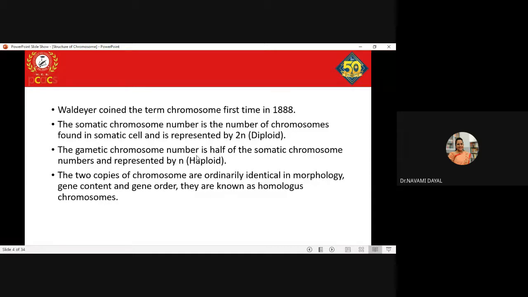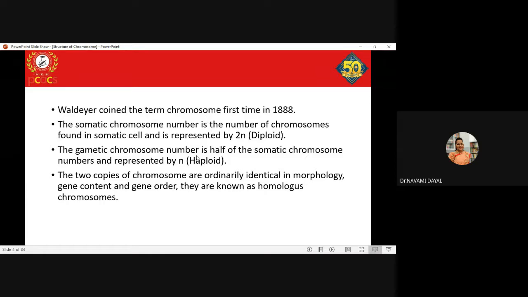Clear? So further, the two copies of the chromosomes are ordinarily identical in morphology. Okay, and with respect to gene content and gene order, and therefore they are known as homologous chromosomes. I am using the term ordinarily identical in the sense that they are not completely identical. Why?